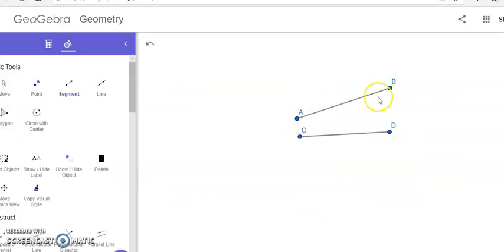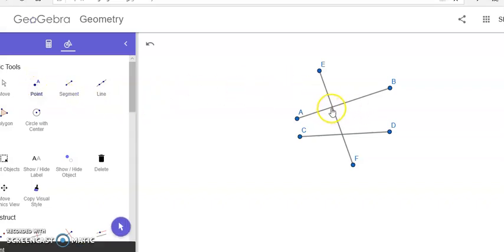Here, I have taken two lines AB and CD. If another line, that is EF, falls on lines AB and CD, now observe, here, four angles are formed inside of these rays, at G and at H. 1, 2, 3, 4 angles are formed.